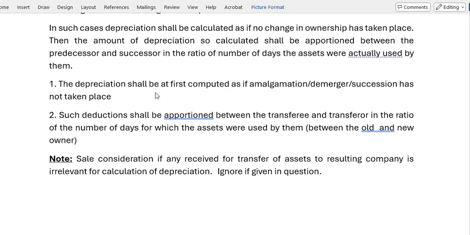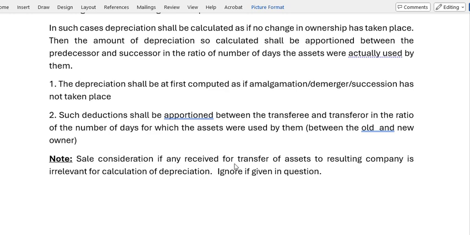The depreciation shall at first be computed as if the amalgamation, demerger or succession has not taken place. We will not consider that such an event has happened. So as if nothing happened, we will calculate the depreciation based on the rate of depreciation. Such deduction shall be apportioned between the transferee and the transferor in the ratio of the number of days for which the assets were used by them, between the old and the new owner.